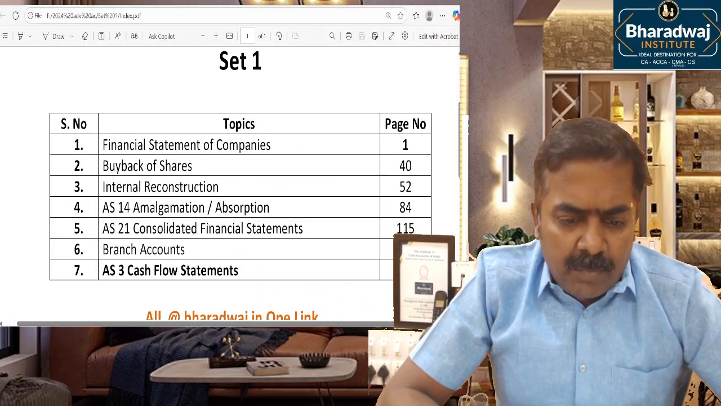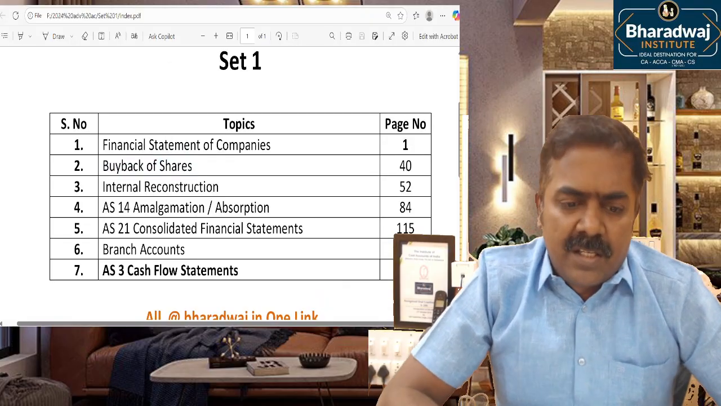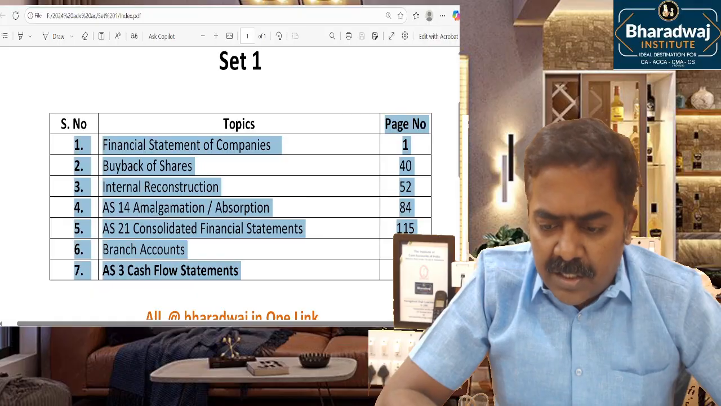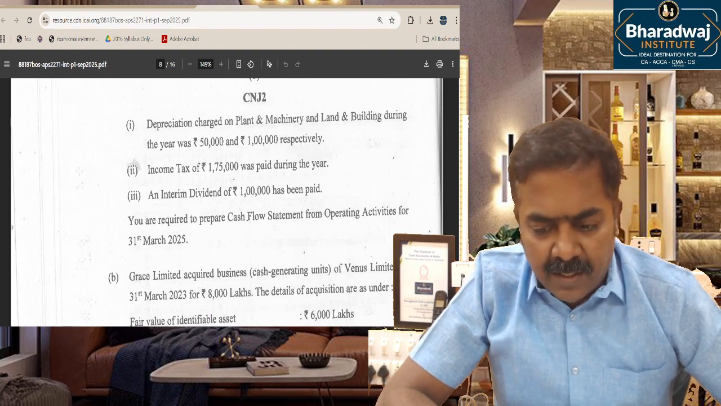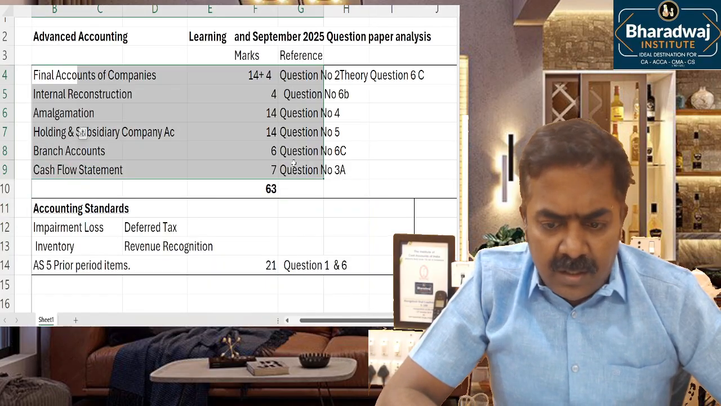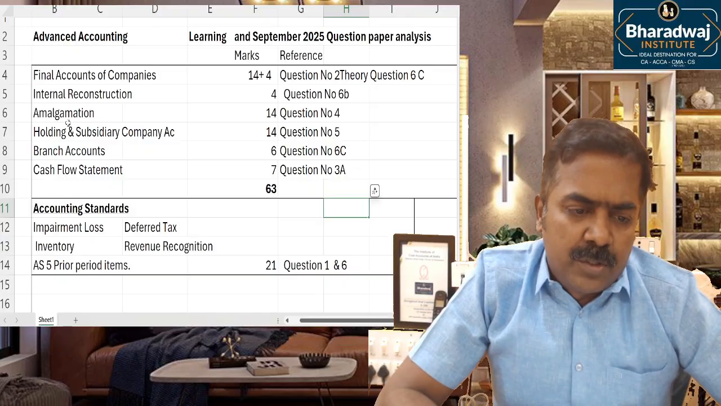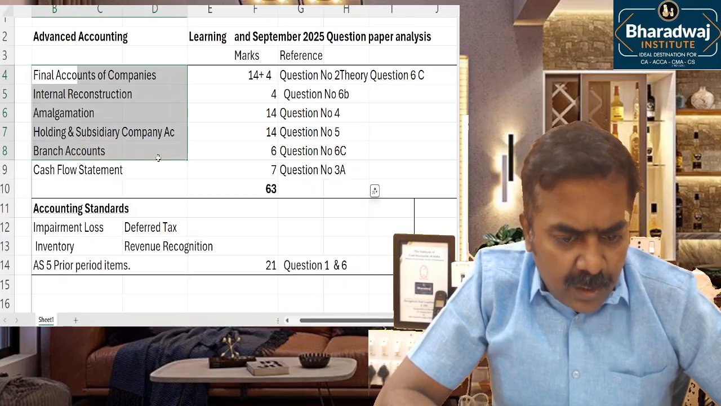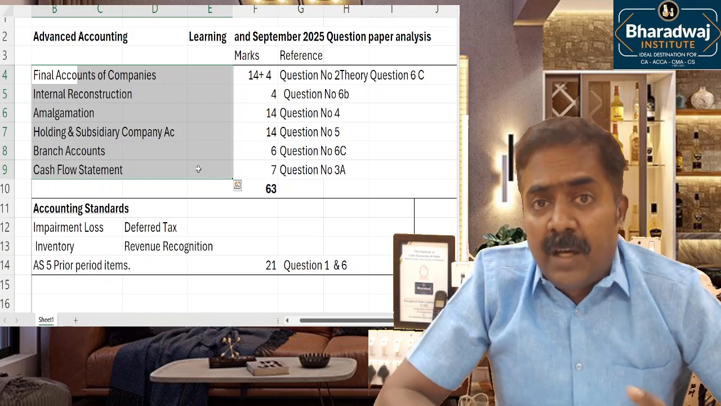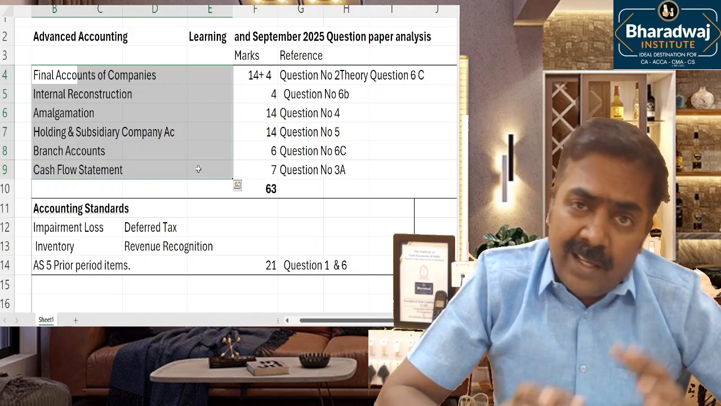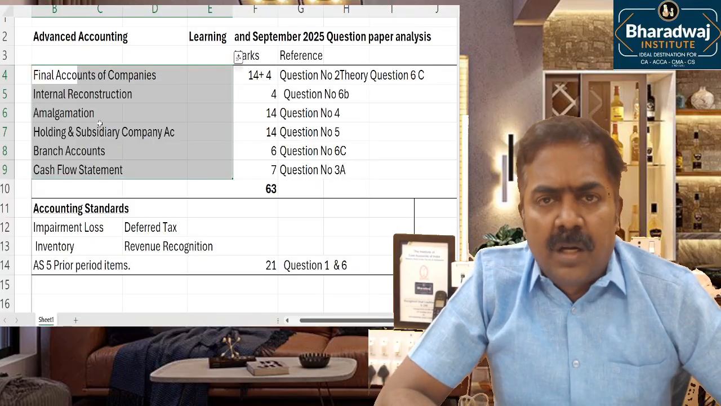Buyback of shares is the only concept discussed in the class that was not tested in the exam. All the other concepts and questions discussed in the class were tested as expected. So what will the January 2026 examination be? You can find questions spreading across all the chapters. Maybe buyback of shares can also be tested, either in the MCQ or the other section. Don't miss out on any chapters.